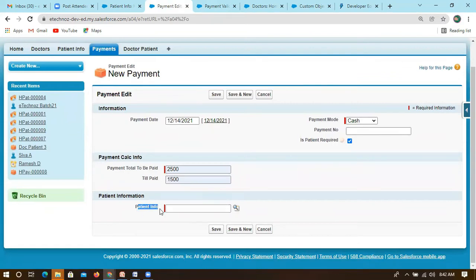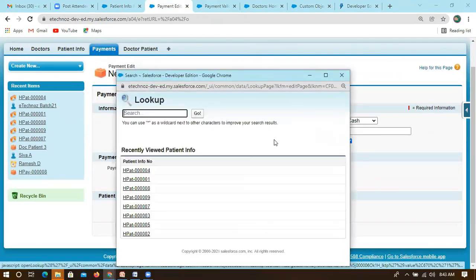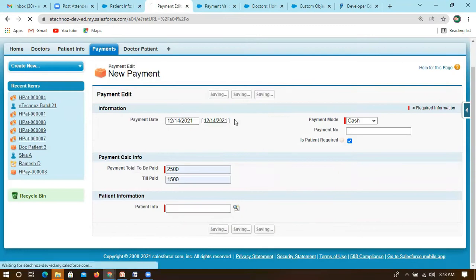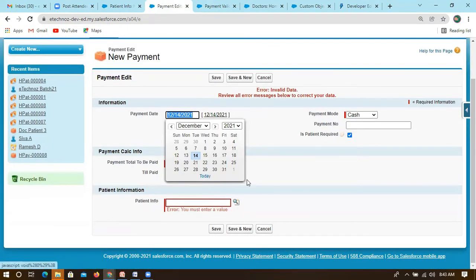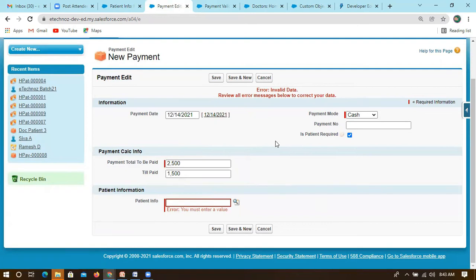On patient info, I think which is required, we need to give. Otherwise, if I don't give it, what will happen? It will throw the first error. Which one is checked first? Payment number is checked first. It says, you must enter a value.